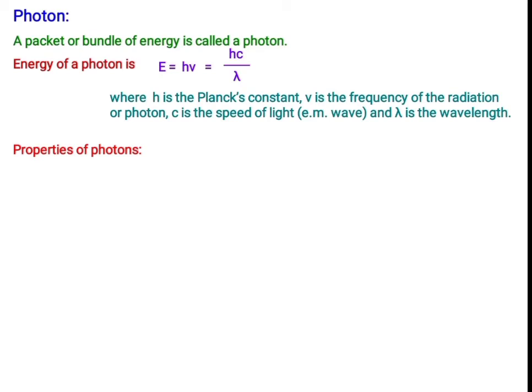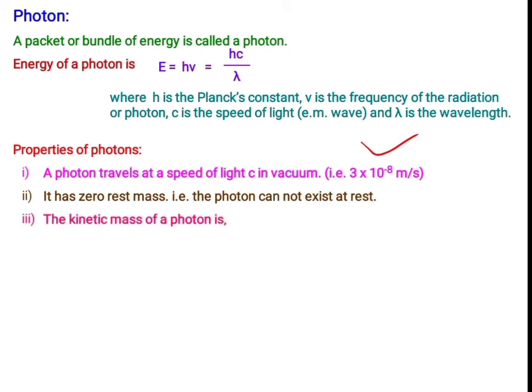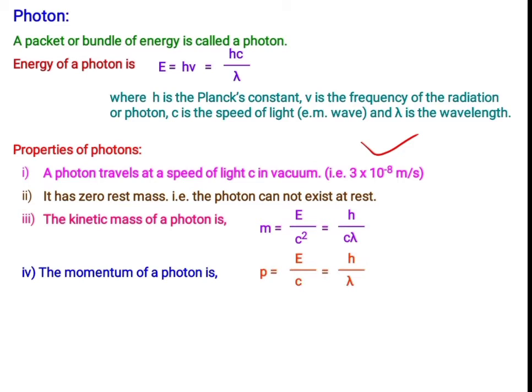Properties of photons. Number 1. A photon travels at a speed of light c in vacuum 3 into 10 raised to minus 8 meter per second. Second one, it has zero rest mass, that is photon cannot exist at rest. Third one, the kinetic mass of a photon is m is equal to E divided by c square is equal to h divided by c lambda. Fourth one, the momentum of a photon is P is equal to E divided by c is equal to h by lambda.